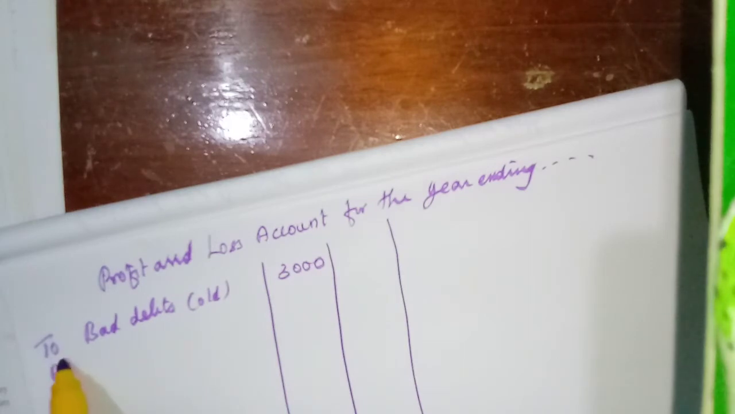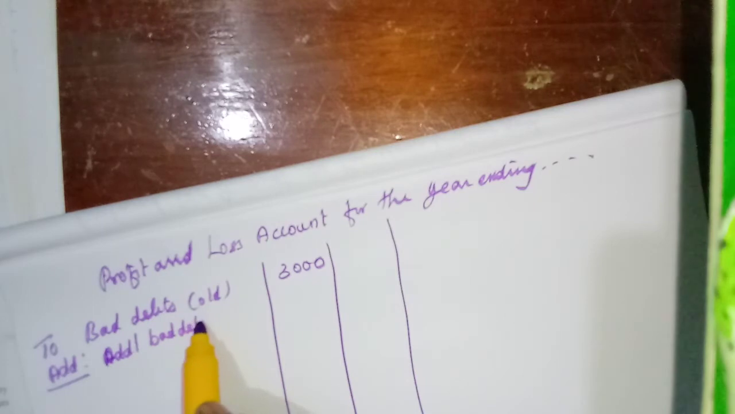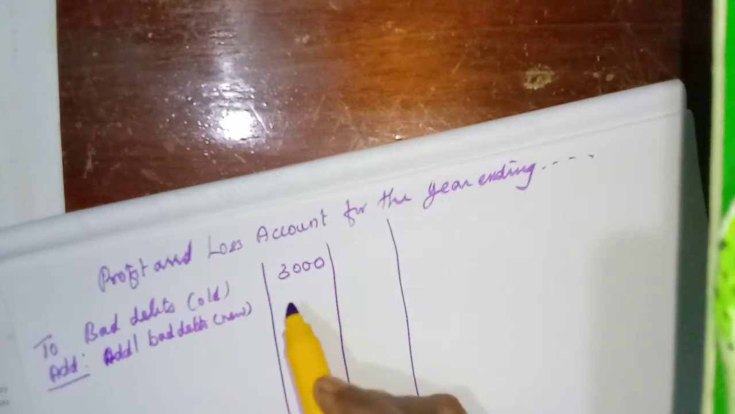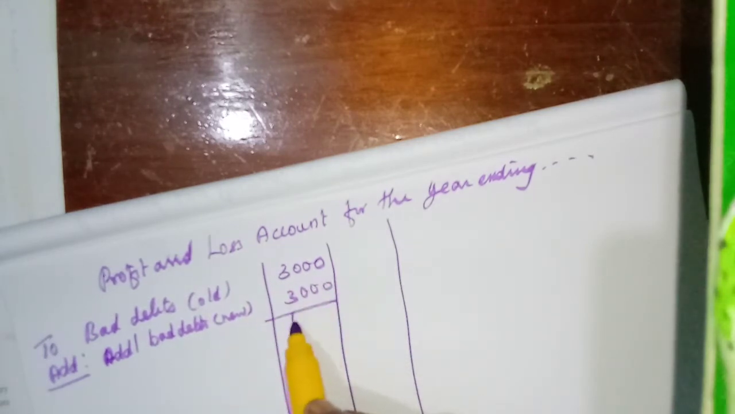Okay, add bad debts, or additional bad debts that is given. Okay, additional bad debts, in bracket new, just to make you understand. Okay, that is 3,000. So we get 6,000.